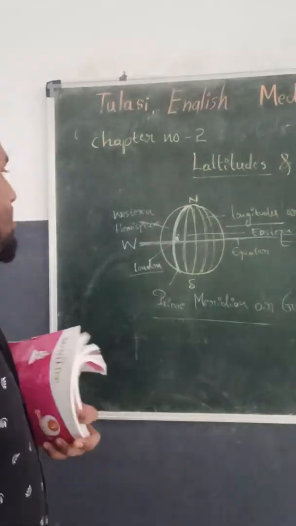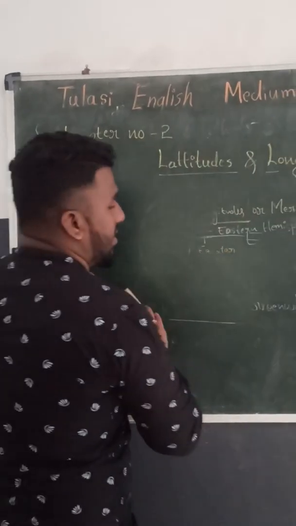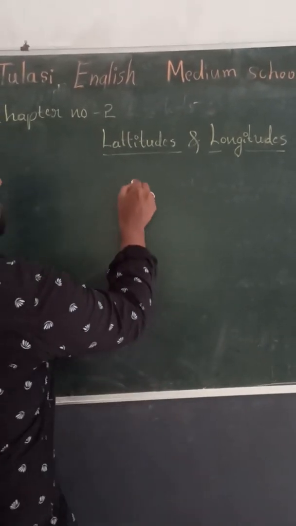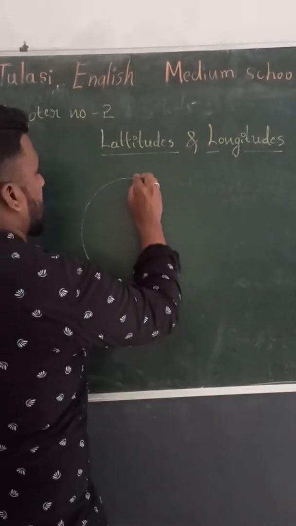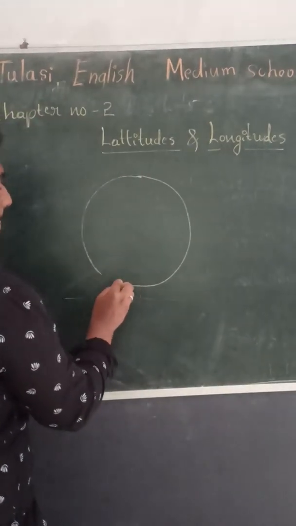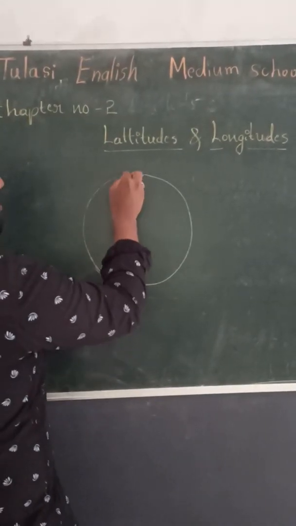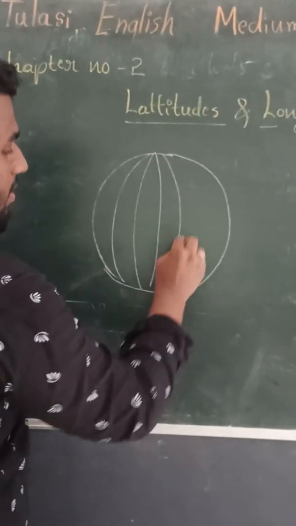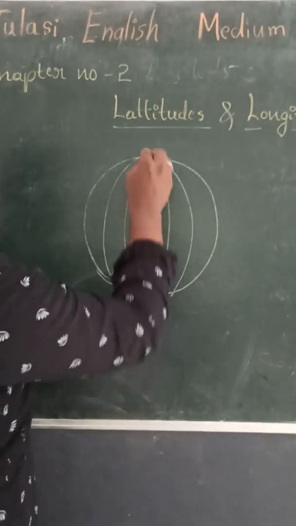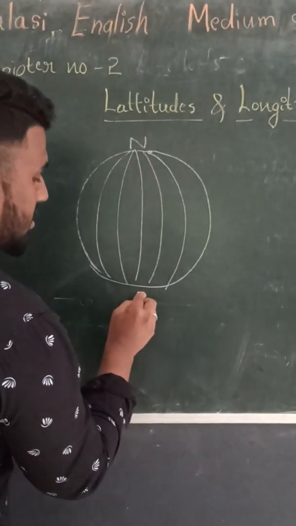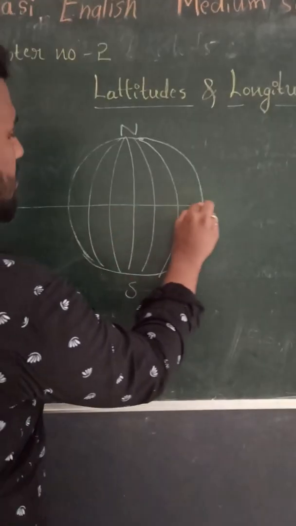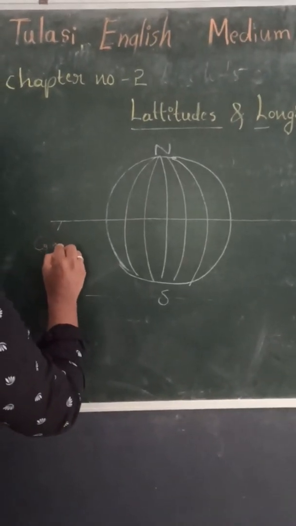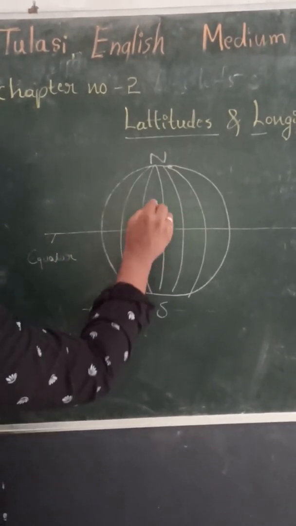To avoid confusion, I will redraw it. So this is the Earth, and these are all the longitudes. This is the North Pole, this is the South Pole. This is the equator, which divides the Earth into two hemispheres.